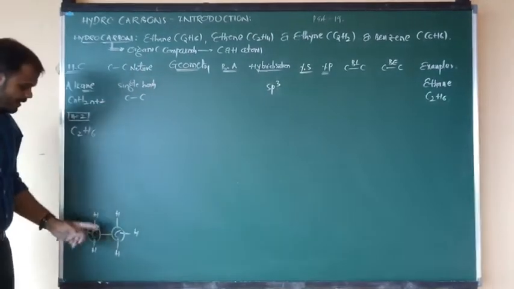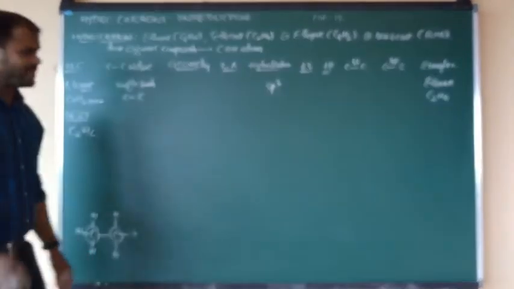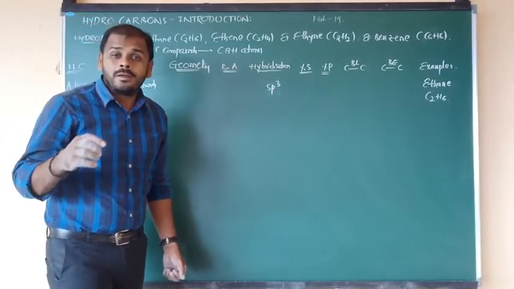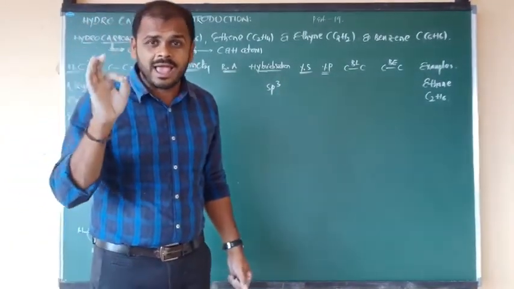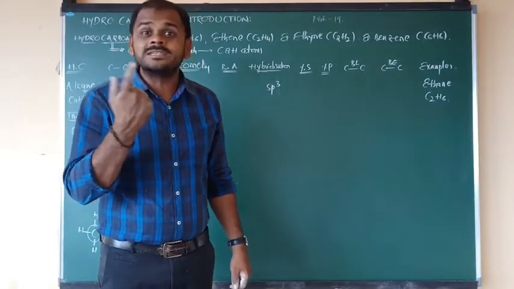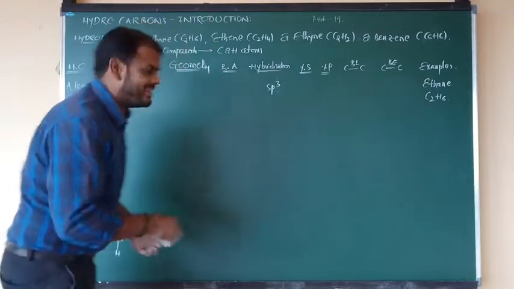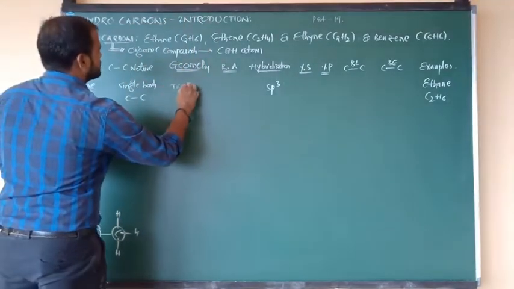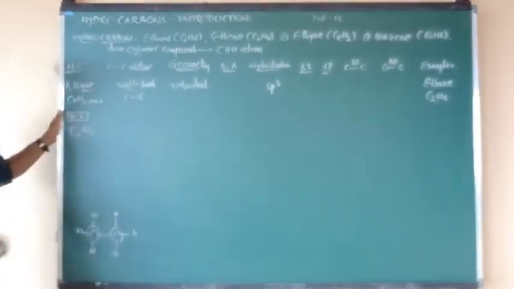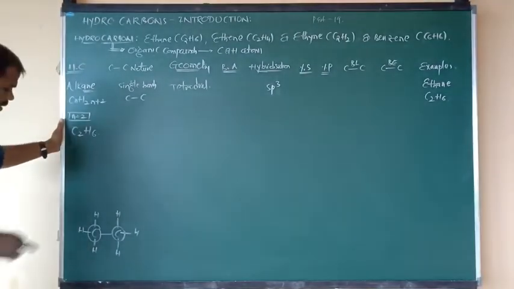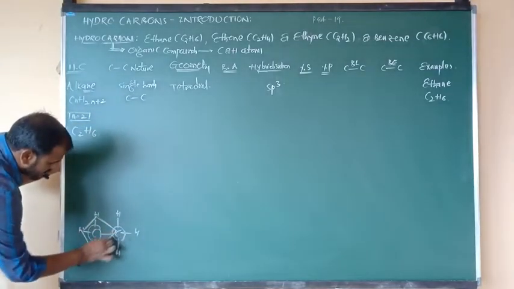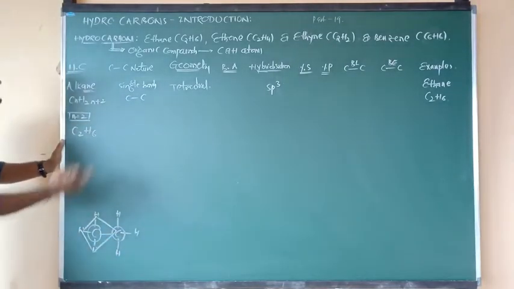In ethane, both carbons undergo sp3 hybridization. And in the part 17 video class, I told you clearly, if the hybridization is sp3, the expected geometry is tetrahedral. So all alkanes have tetrahedral geometry. The first carbon contains sp3, so its geometry is tetrahedral.